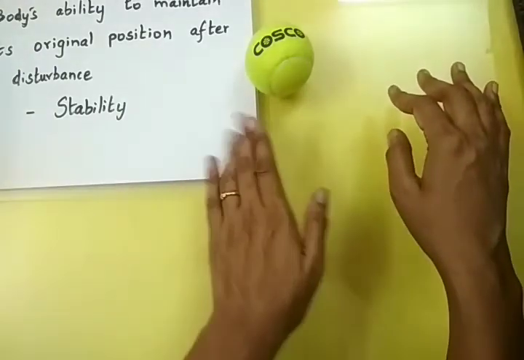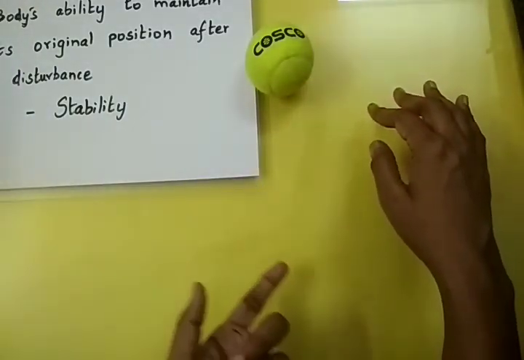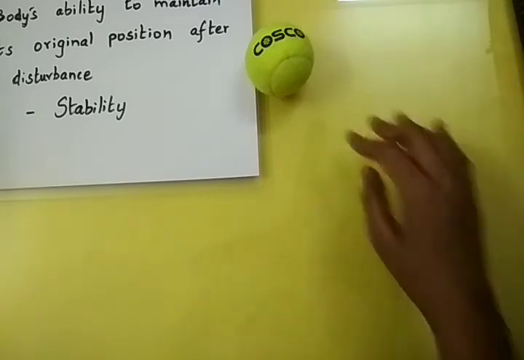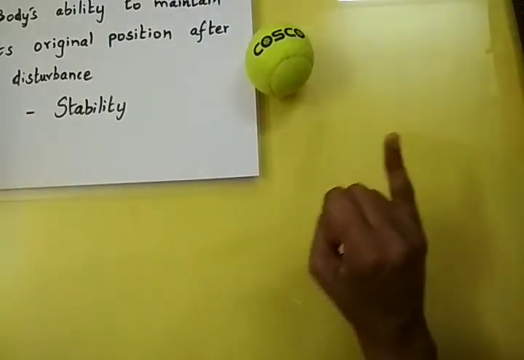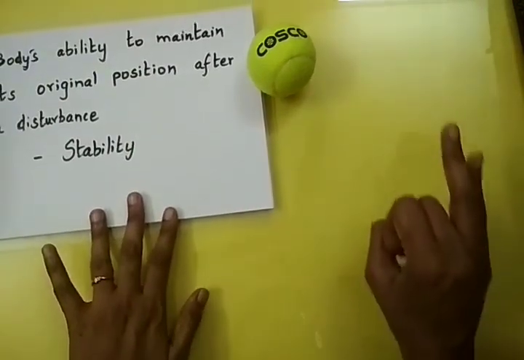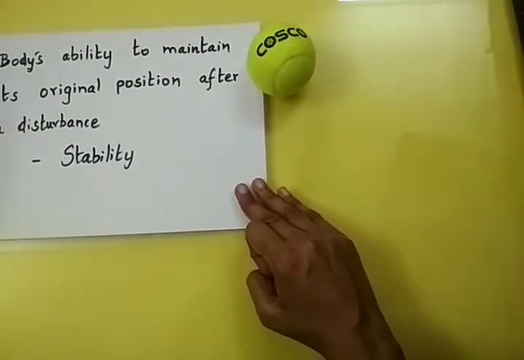So we will discuss a few more examples in the next videos to understand the 3 types of equilibrium. What are they? Stable equilibrium, unstable equilibrium, and neutral equilibrium.